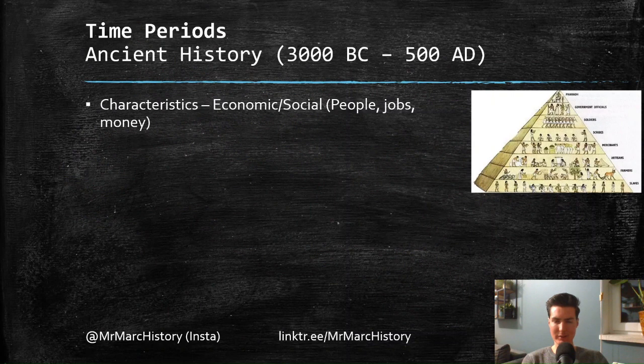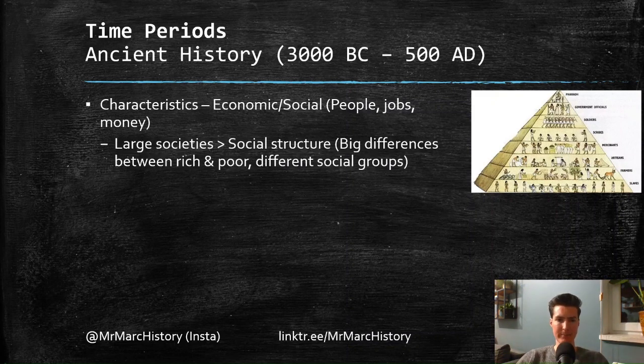Okay, next characteristics are about, let's say, economic and social history. So more focused on people, jobs, and money. Because we see these first large states, large empires, there's also very large societies. So a lot of people live together. And then we start to use kind of these social structures.